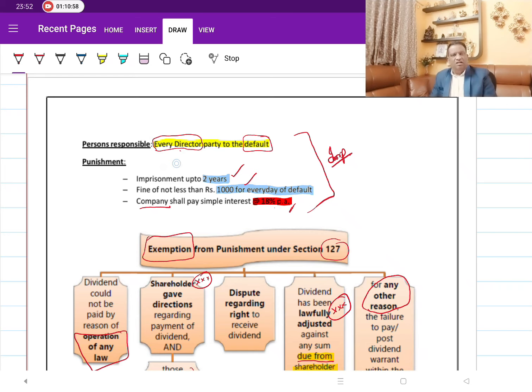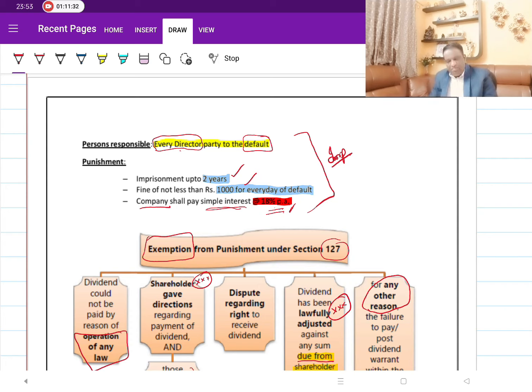What happens if you are not making it within 30 days? Then every director in default is liable for punishment. Then what are all the penalties? Imprisonment up to 2 years, and for every day you are defaulting, 1000 rupees you have to pay. Apart from all this, from your examination perspective, this is more important. He is asking 5 marks questions merely based on this 18%. So if you delay the payment beyond 30 days, then the company will have to pay interest at the rate of 18%. But this is a simple interest, not a compounded one. It's a simple interest at the rate of 18%.